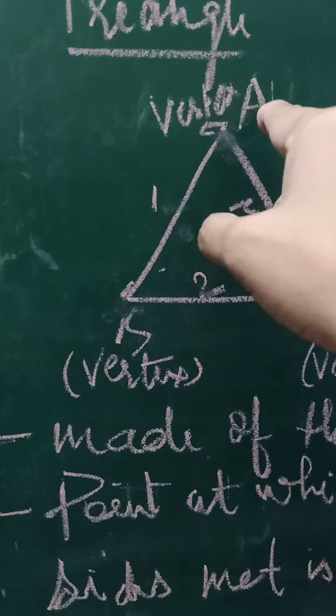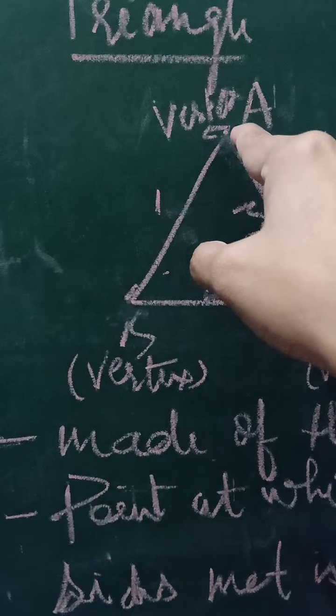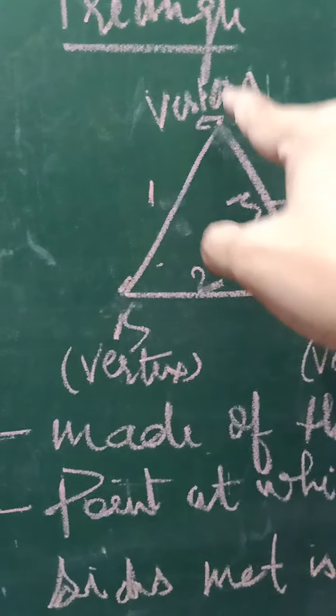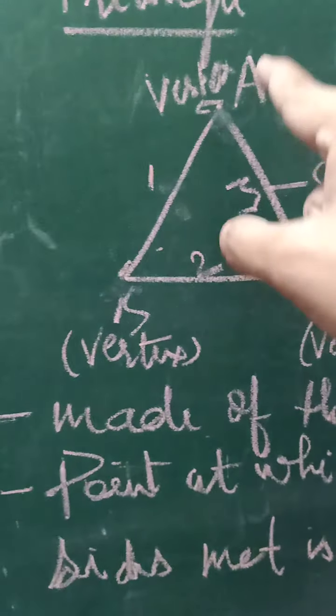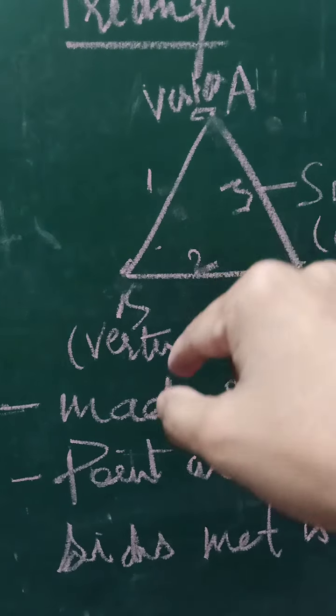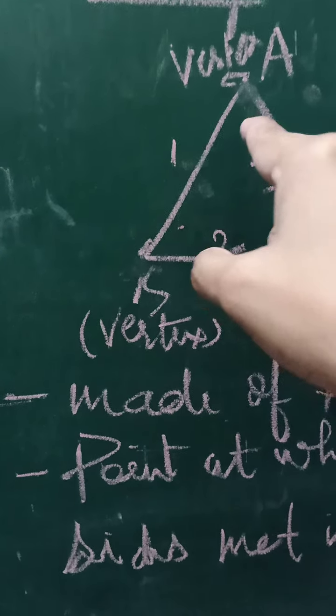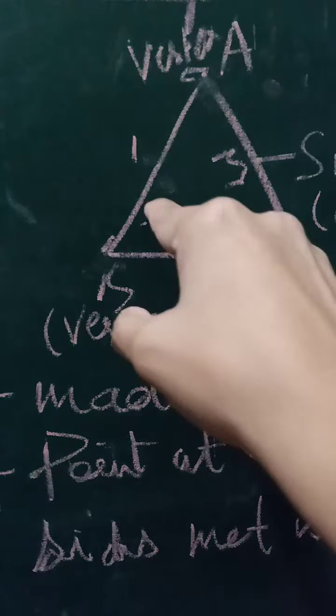So 3 sides, 3 vertices. Okay. So what is a vertex? A vertex is a point where 2 line segments meet.